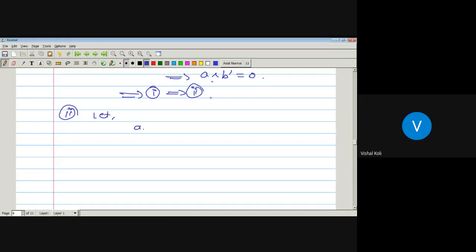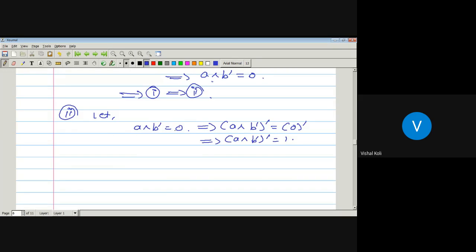Let A meet B dash be 0. Which implies A meet B complement and its complement is nothing but 0 complement. And we know that in any lattice, the complement of 0 is unique, and that is nothing but 1, since we know that 0 and 1 are the least and greatest elements. So as 1 is the greatest element and 0 is the least element, their complements are unique. That is, 1 is a complement of 0 and 0 is a complement of 1.